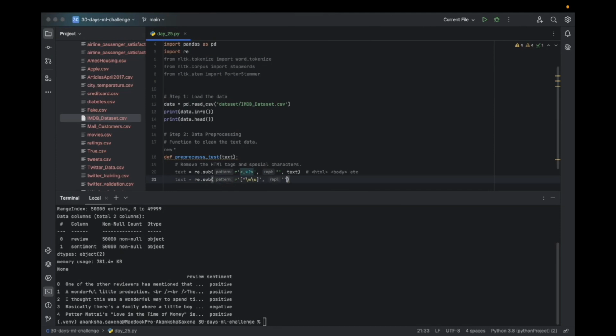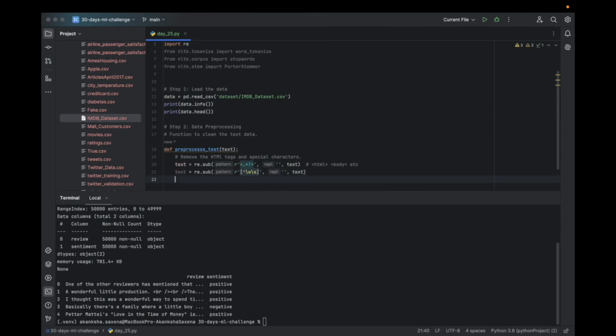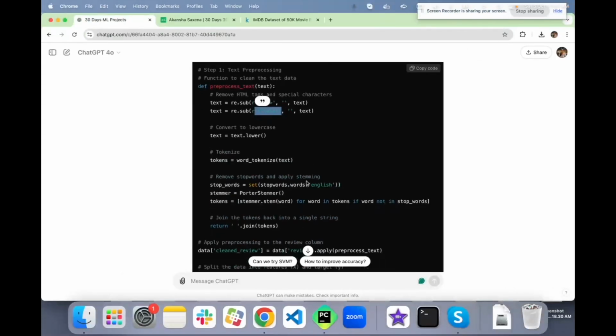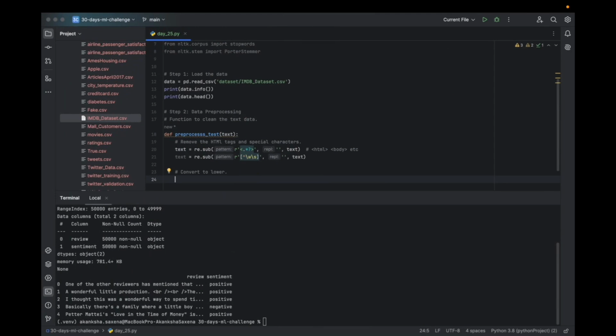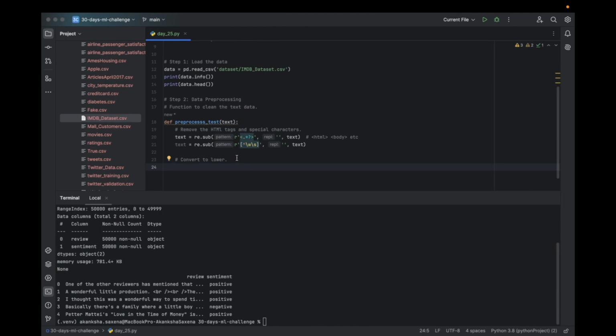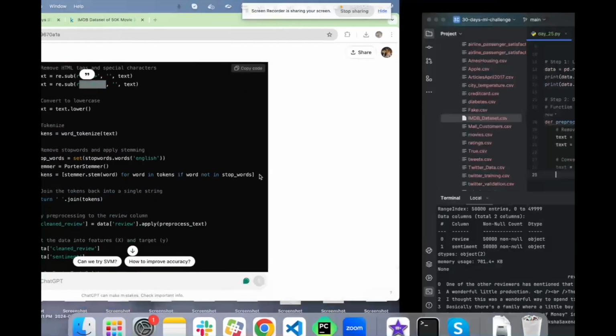Replace it with an empty string, and then from where? Text. Once done, for consistency, convert to lower. We have already explored this twice or thrice, but I'll not go into it in depth. So what we do here, we want consistency, so we convert every word into lowercase, right?